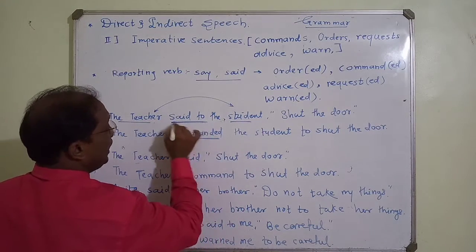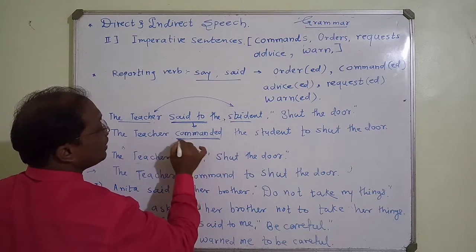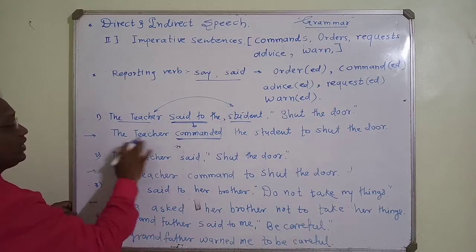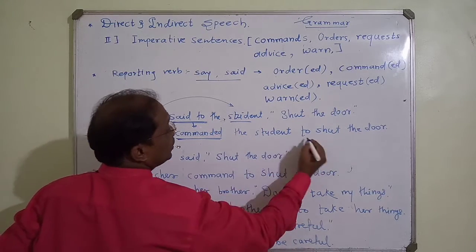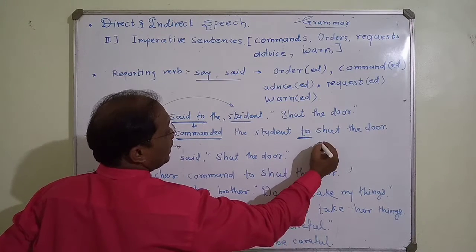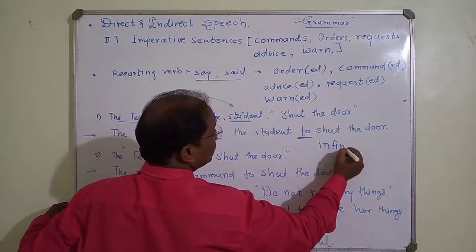So according to said to, we use commanded: the teacher commanded the student to shut the door. To shut is the infinitive structure.